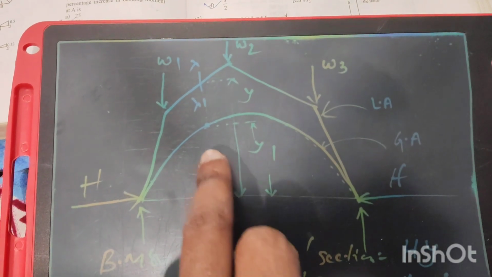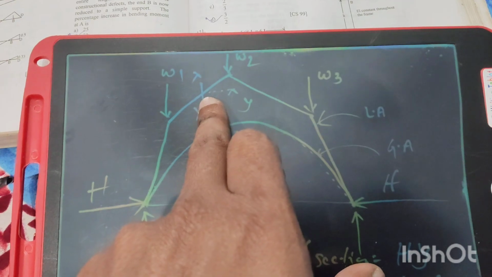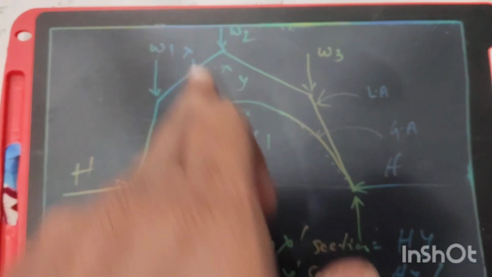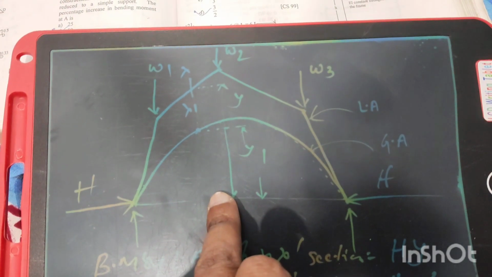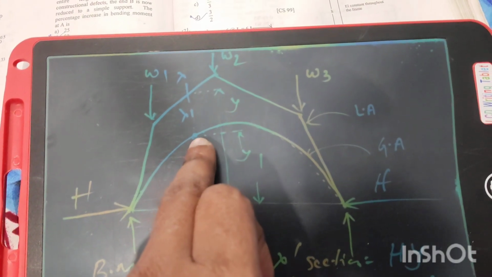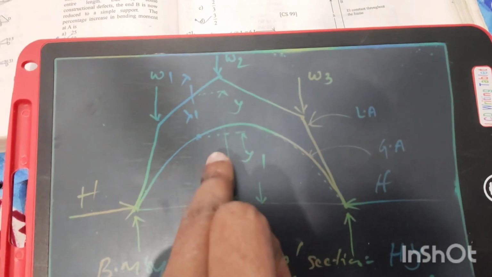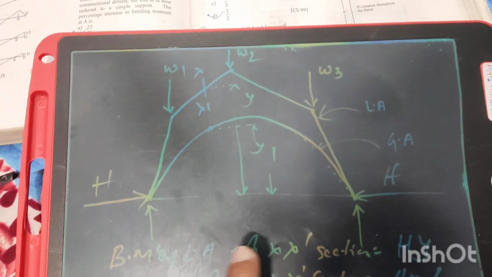Now let's compare these two arches and take a section at this point of the linear arch and the given arch. From the point to the base of the arch the height is y, and from this point to the base of the arch the height is y1. So y minus y1 is the intercept, or the difference between the two arches at that point.